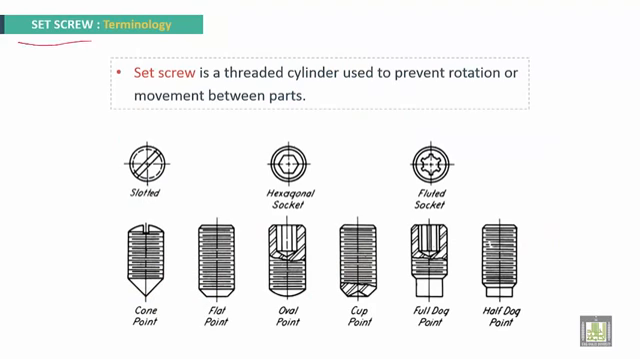Set screws terminology. A set screw is a threaded cylinder used to prevent rotation or movement between parts. These are the different shapes of set screws. This is called cone point. This is flat point. This is oval point. This is cap point. This one is called full dog point, and this one is called half dog point.